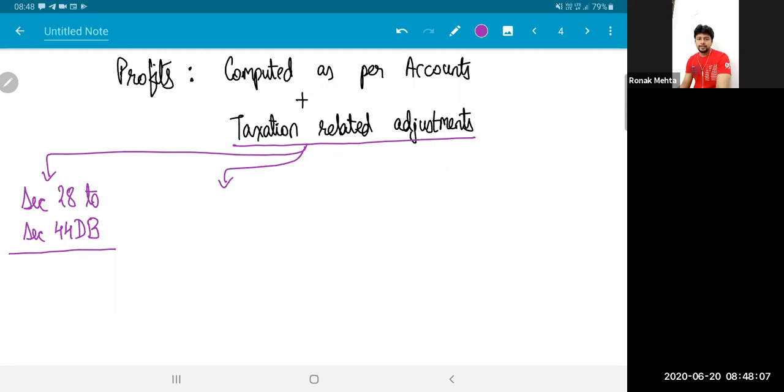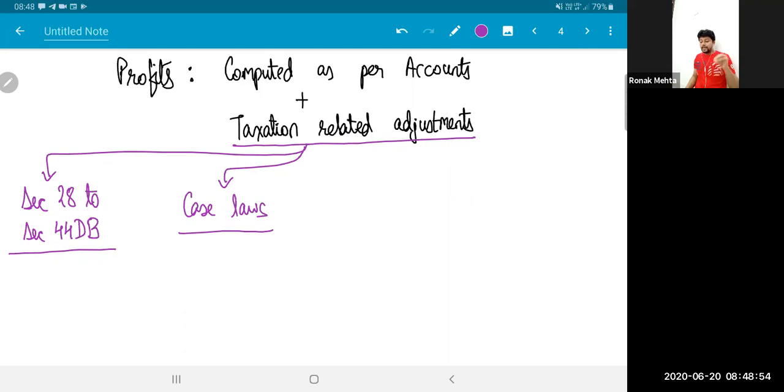Another kind of taxation related adjustment is due to case laws. Where the High Court or the Supreme Court said that this expenditure has to be treated as capital in nature, any assessee incurring that expense has to treat it as capital in nature. There was no express section mentioning it as capital, but the courts interpreted two to three sections together, looked at the facts of the case, and realized that if this is the nature of expense incurred, then it has to be treated as capital.